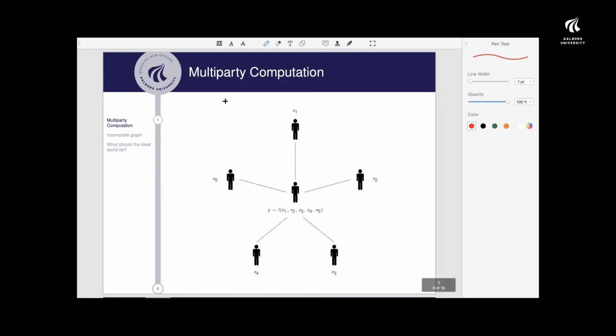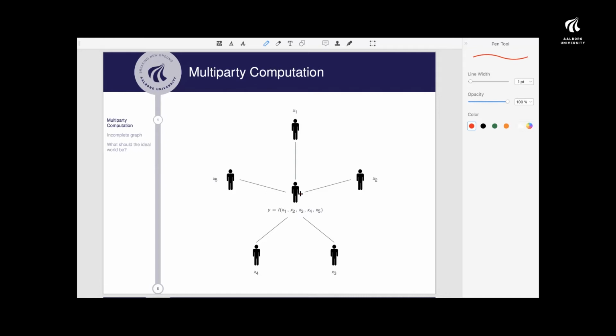One way to do this is if they could all find a trusted party, which is not one of these parties who want to compute the function, but another party which they all trust. They could just send their inputs to him, and he could compute it and send their output back. This is what we call the ideal world, because no information is leaked. If we all trust this party, then it's good. So this is the ideal.